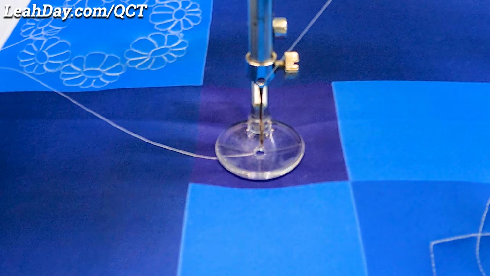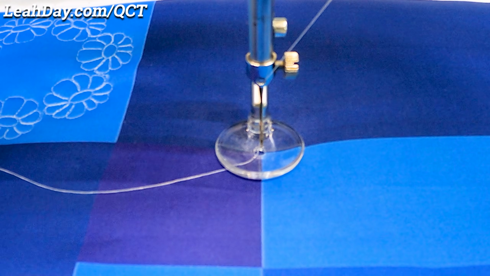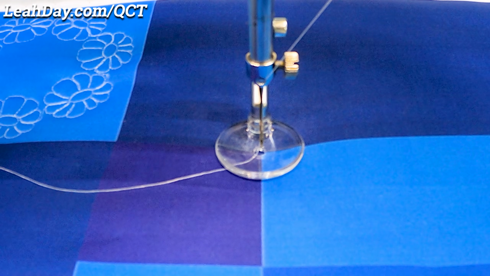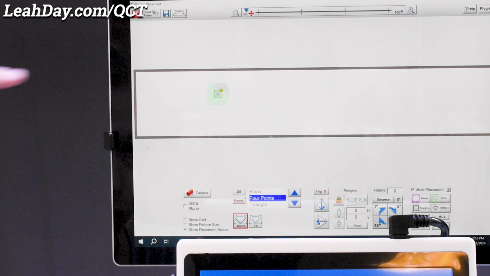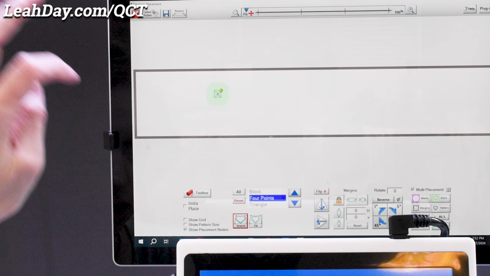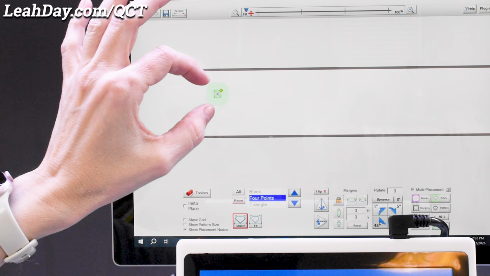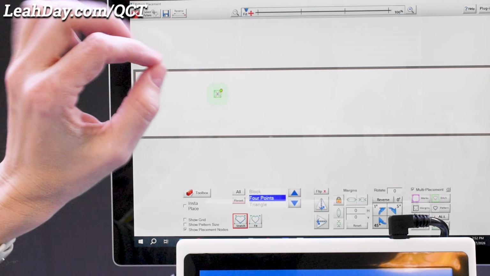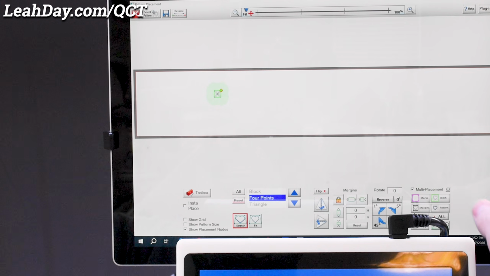All right, so I roll over, and here's the last one you can see, and these are really tiny. This is like placing this and stitching it into a 2-inch block. It's a very, very tiny design. You can see how much it shrunk here on my screen, but it is going to stitch precisely. I love how accurate this is.